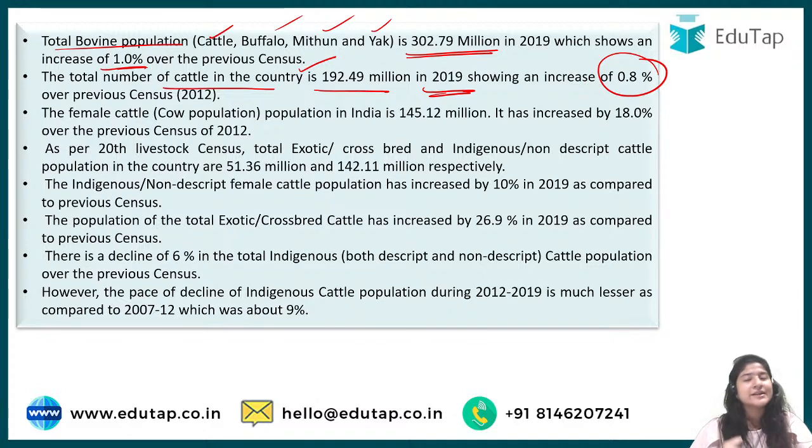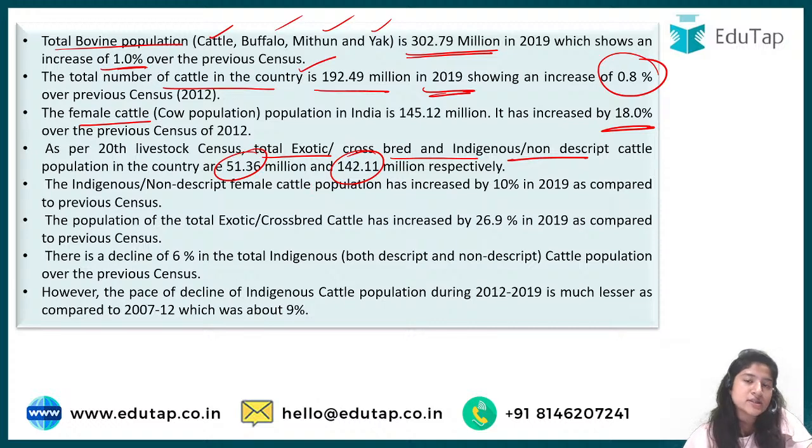Do remember, everything you can utilize very well in your descriptive portion. If you go for female, the increment has been 18%. That is a very good increment. Then if we talk about exotic breeds and indigenous nondescript cattle, it is 51.36 and 142.11 million. What does indigenous mean?